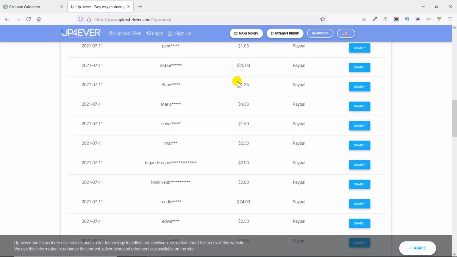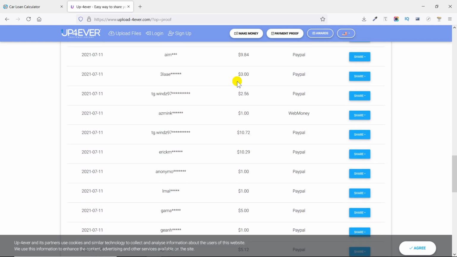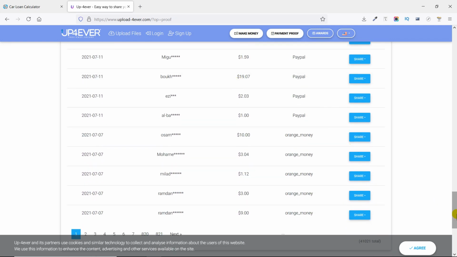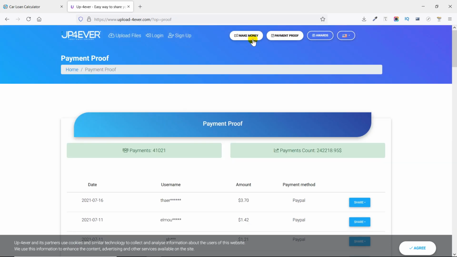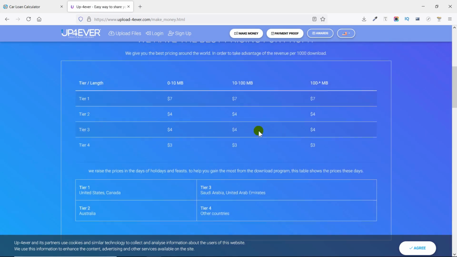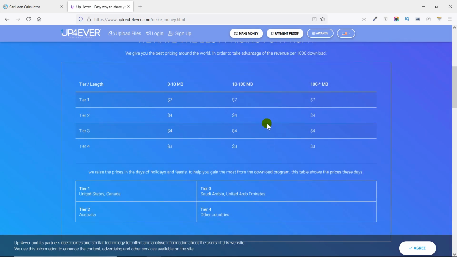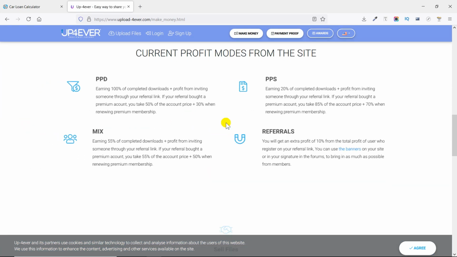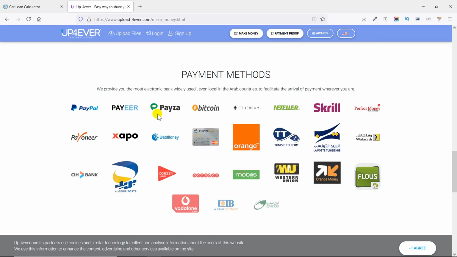You can see there are lots and lots of money people are making. In the same way you can also make money on the internet. Now you can also go to this make money tab, and they'll exactly show you what is up forever, how the download thing works, and what are the proofs, what is the payment methods available.